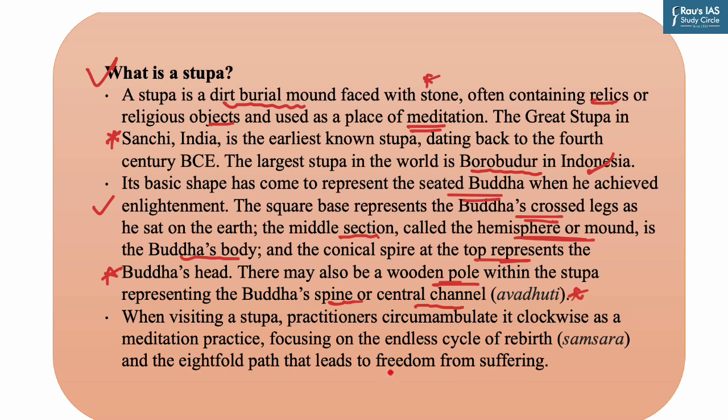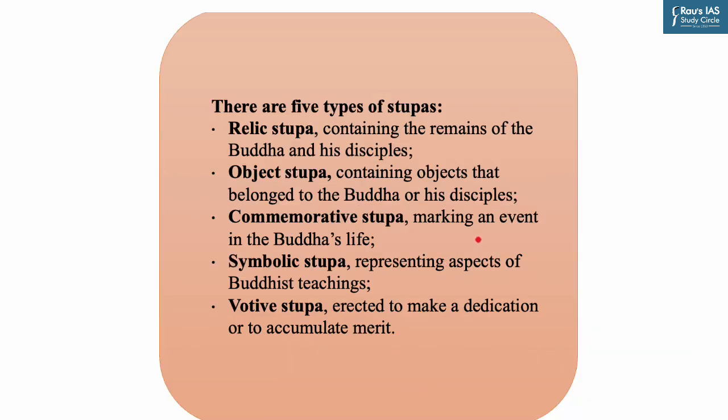When visiting a stupa, practitioners circumambulate it clockwise as a meditation practice, focusing on the endless cycle of rebirth, that is samsara, and the eightfold path that leads to freedom from suffering. Now there are 5 types of stupa. First is relic, that contains the remains of Buddha and his disciples.